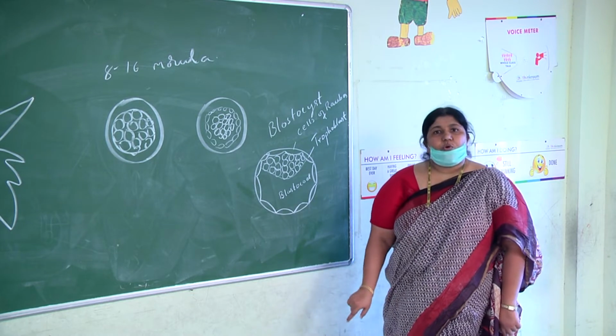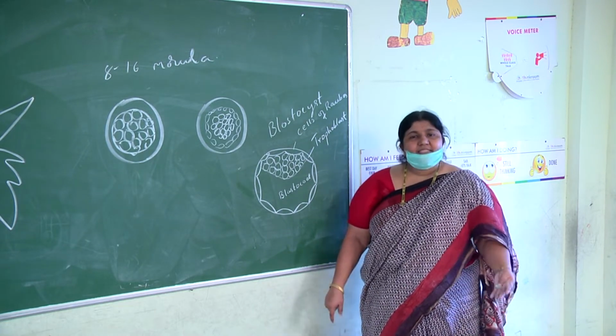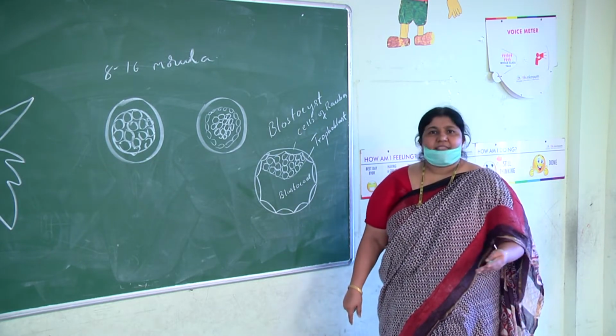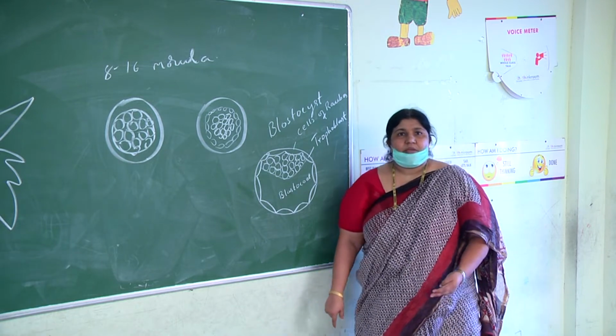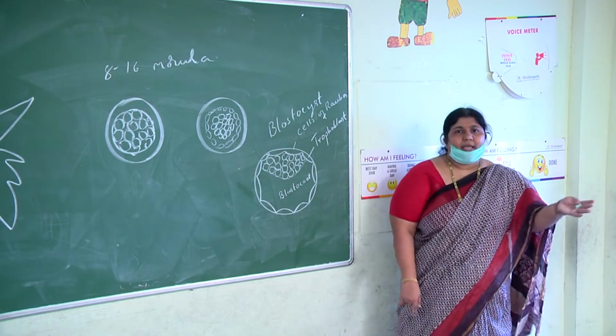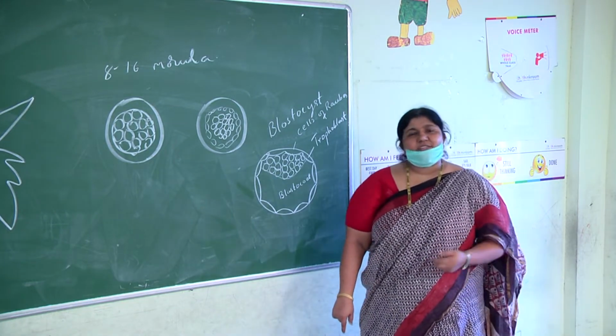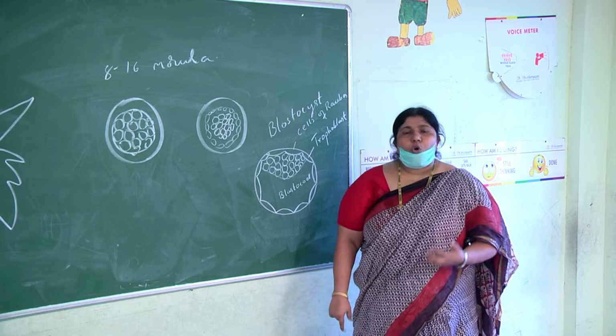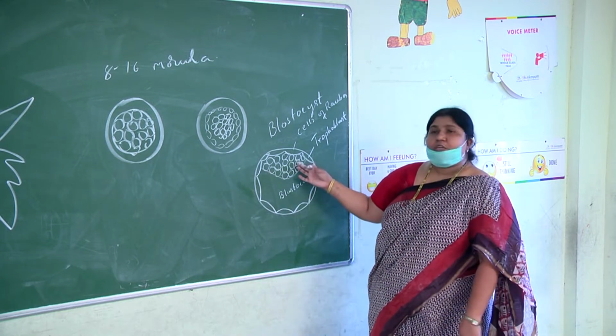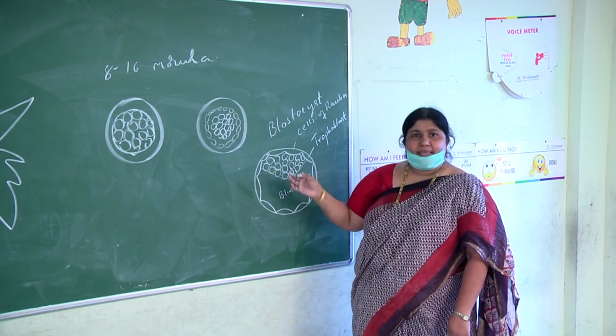And you all know that from ectoderm, the nervous system and some other structures are formed. From mesoderm, blood, bone, etc. are formed. From endoderm, some of the structures are formed. So the whole human embryo is formed from the inner cell mass only.